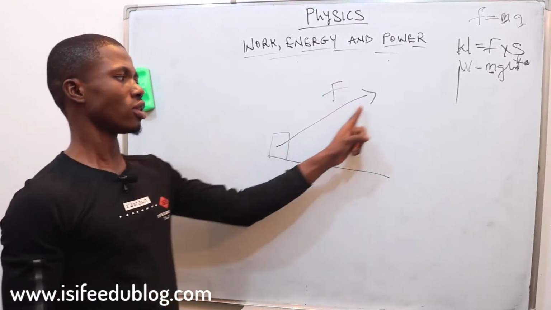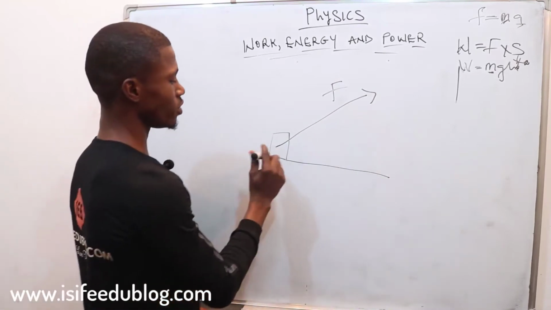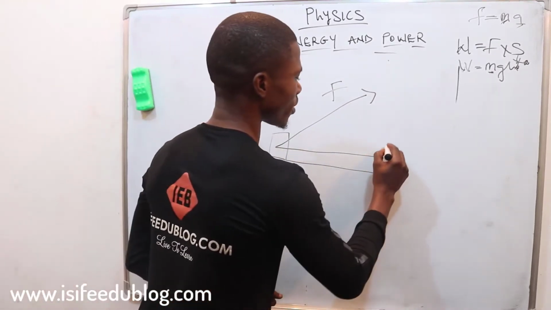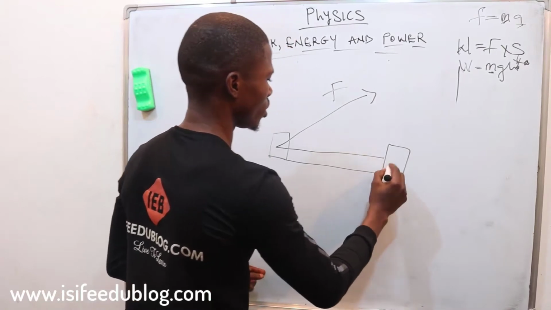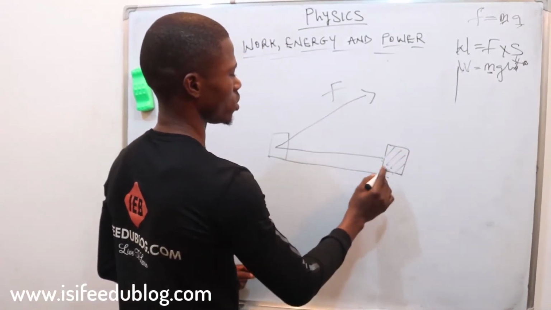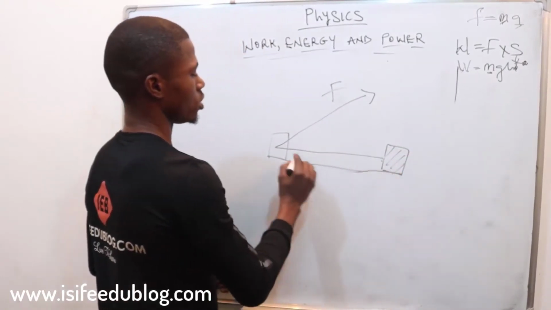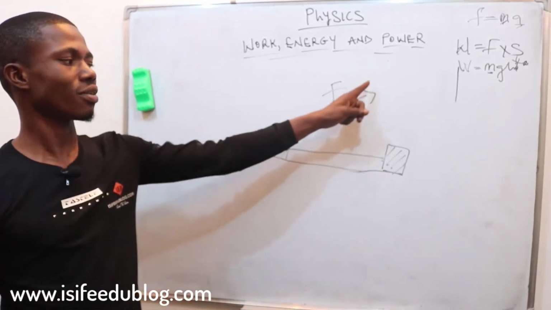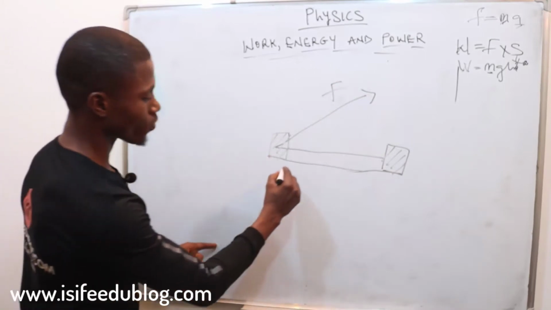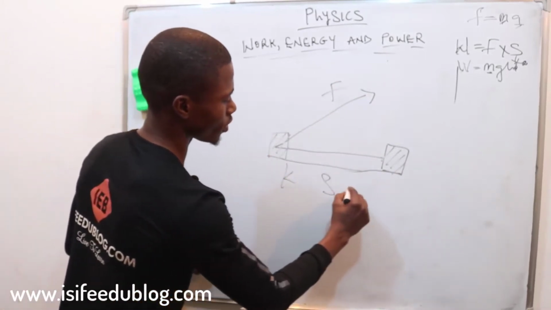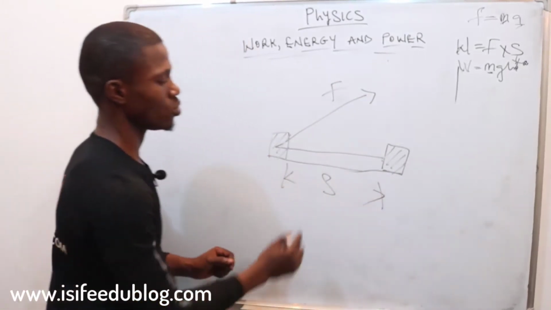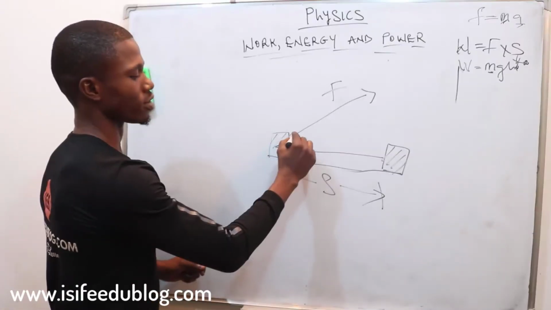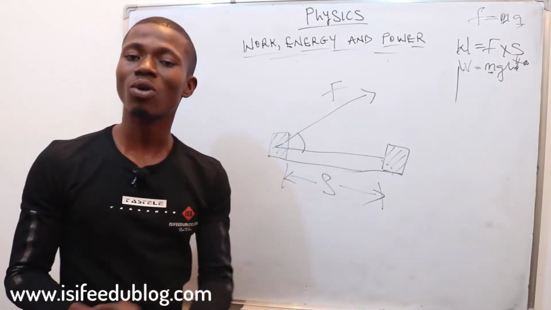And due to this force that we applied in this direction, it makes this load move in this direction. This is our load. The application of force in this direction will make this load move from here, a distance of s, and it makes an angle of theta.